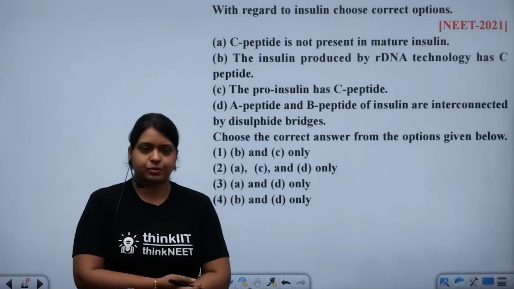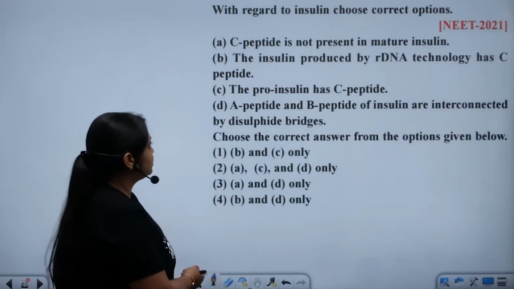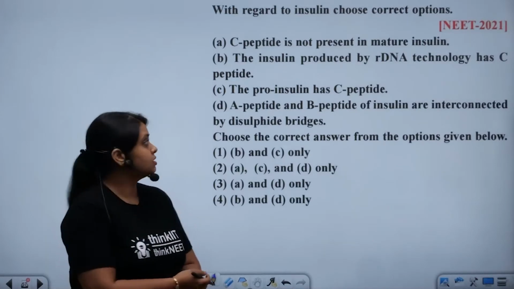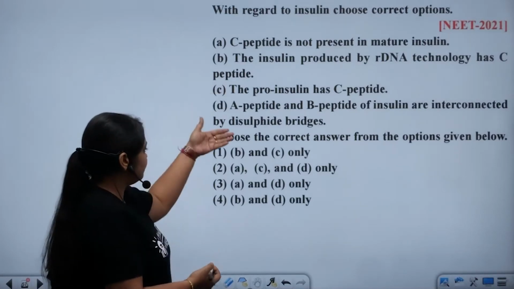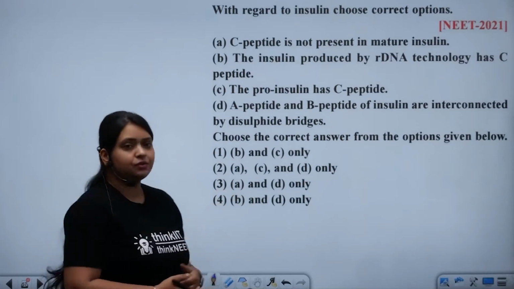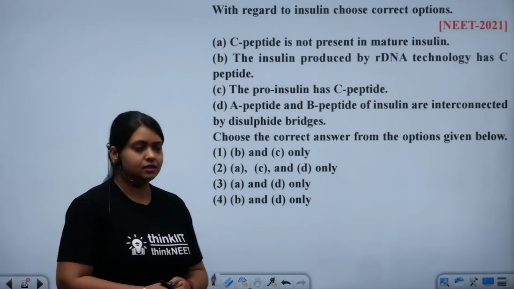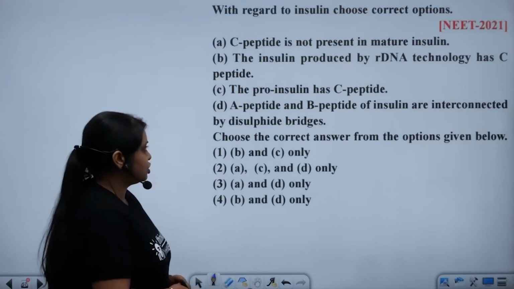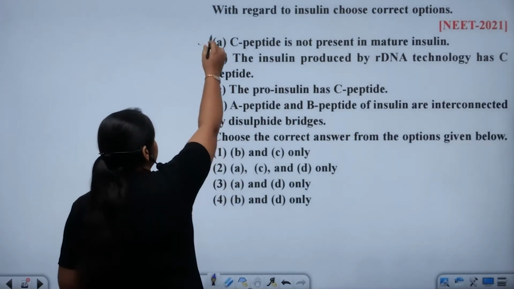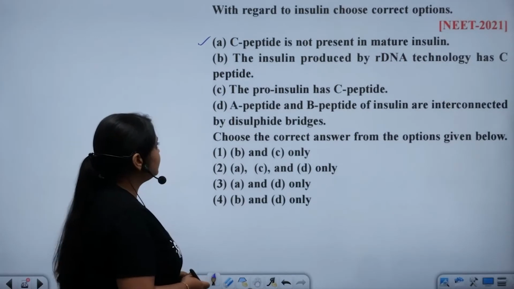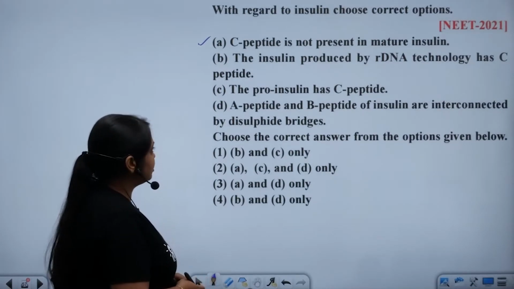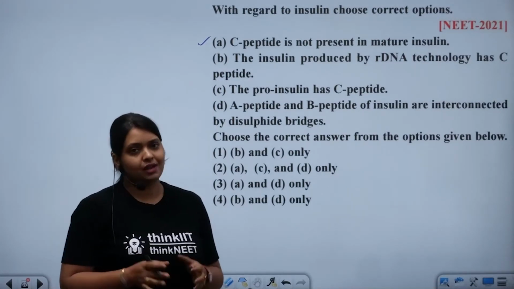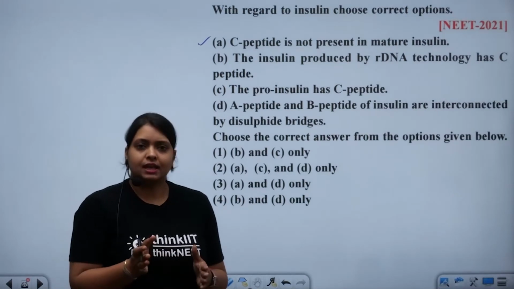Over to our next question: with regard to insulin, choose the correct options. Here these statements are given and we have to find out which statements are correct. Let's see. A, C-peptide is not present in mature insulin. Yes, this is a correct statement. B, the insulin produced by recombinant DNA technology has C-peptide. No, it has only 2 peptide chains, A and B peptide.